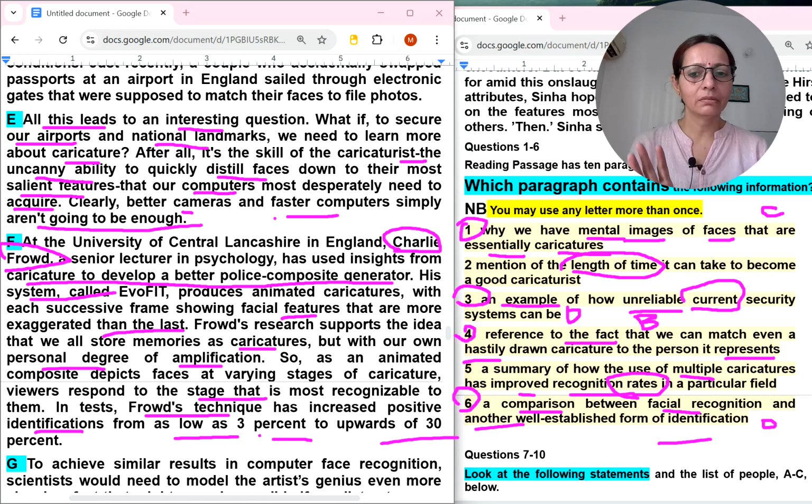So here I am taking this fifth number because, yes, of course, he has improved something. He has come up with a technique that will be helpful for police also. It is given, and the rate percentage is given over here. So we can select this fifth number with F number. Okay, now one is left and three paragraphs are left.